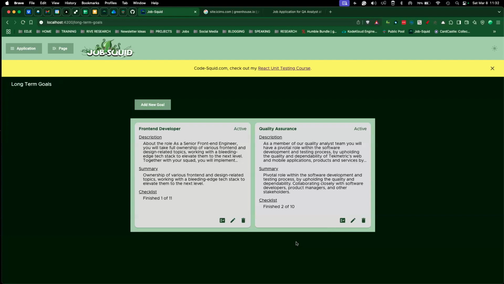This gives you a quick ability, in my opinion, to take several different goals as you're on a job and come back, say, once a month and, hey, what did I learn? What can I check off on my goals? I think these are important things to be able to do, and I think this is part of why I'm adding it to Job-Squid. In fact, I know this is why I'm adding it to Job-Squid.